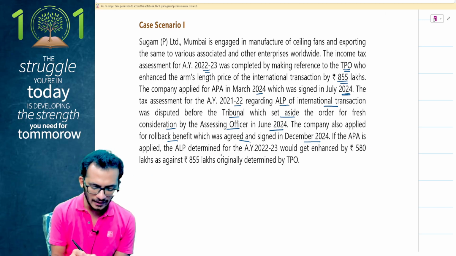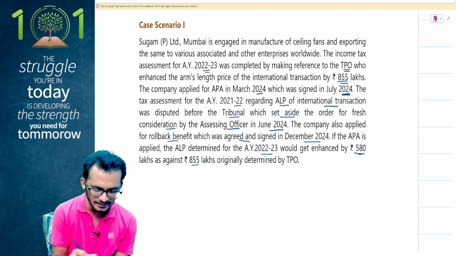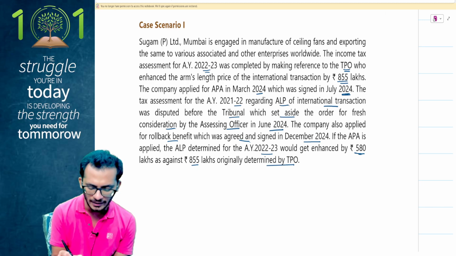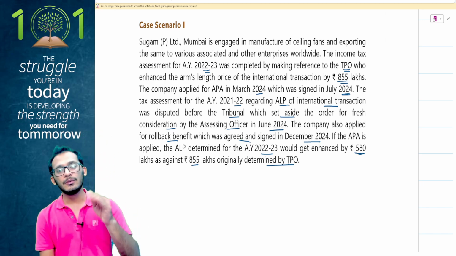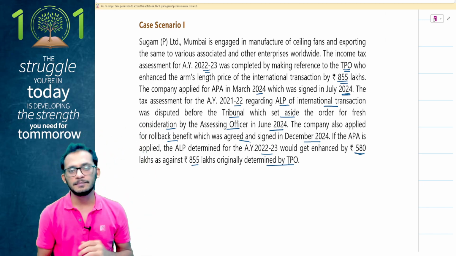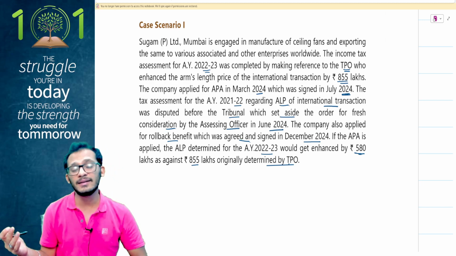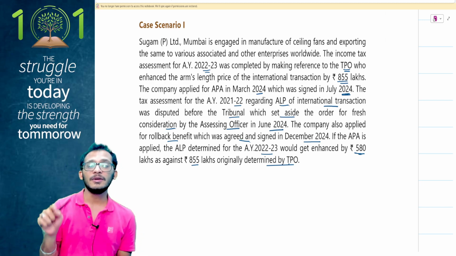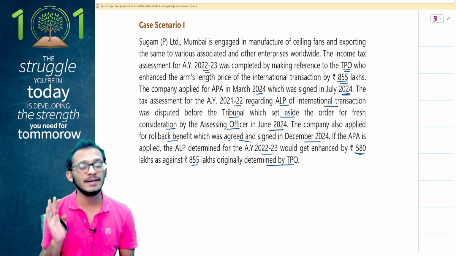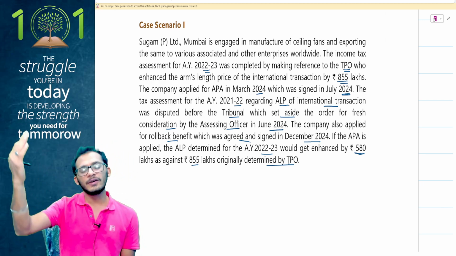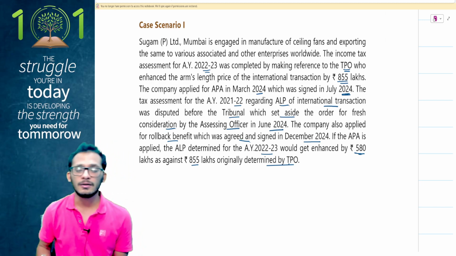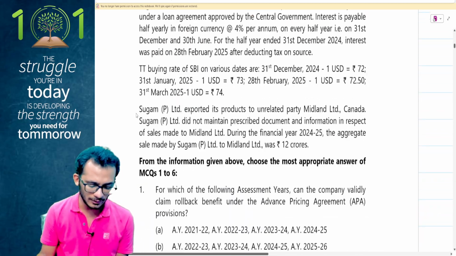If the APA is applied, the ALP determined by assessment year 22-23 would get enhanced by 580 lakhs as against 855 lakhs originally determined by TPO. Here comes the question number 3. The question which has come up is, during your return filing, you may have reported some income. This income was announced as 855 lakhs by the assessing officer, but during APA, it has been promised to only keep it as 580. In that case, will you go for 580 or will you go for 855 becomes the important question. Let's see what exactly are the questions given to you.